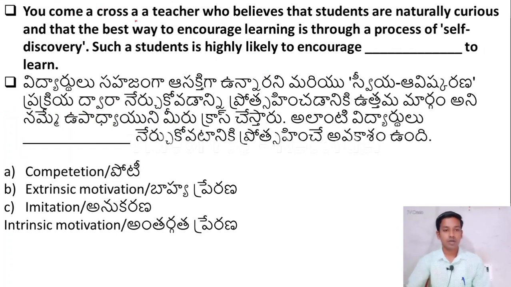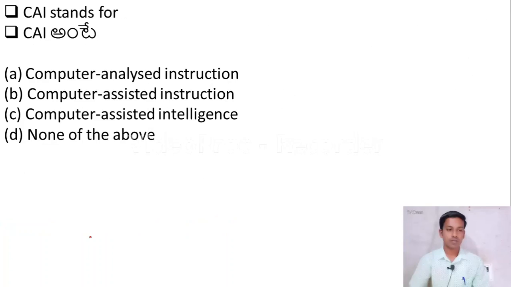You come across as a teacher who believes that students are naturally curious and that the best way to encourage learning is through a process of self-discovery. Such a teacher is highly likely to encourage dash to learn. Option A, competition. Option B, extrinsic motivation. Option C, imitation. Option D, intrinsic motivation. The right answer is option D, intrinsic motivation. Okay, let us move to the next question.